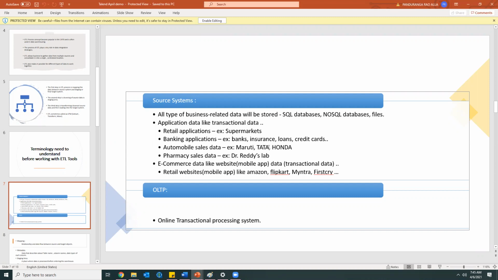If you want to see all the details of our bank account, or our loans and how much we are spending on the credit cards, and what kind of insurance we need to take, all this will be available in the banking or insurance application sites. Similarly, automobile sales data and sales data will be there. So all these are different kinds of applications.